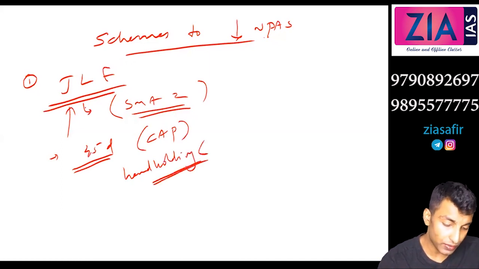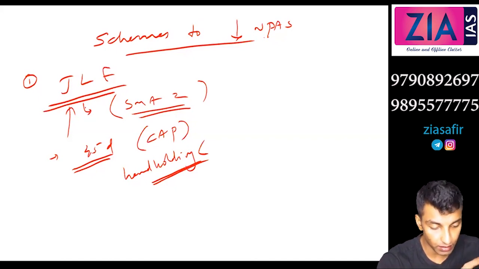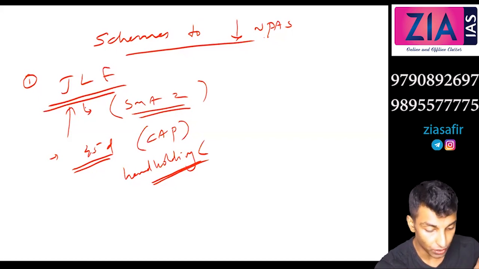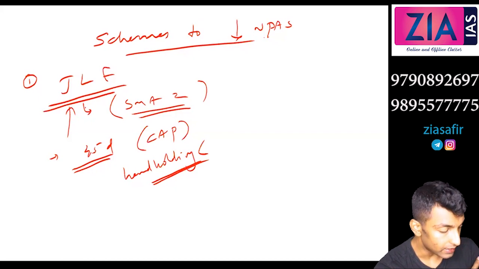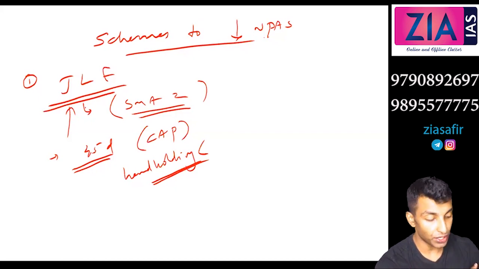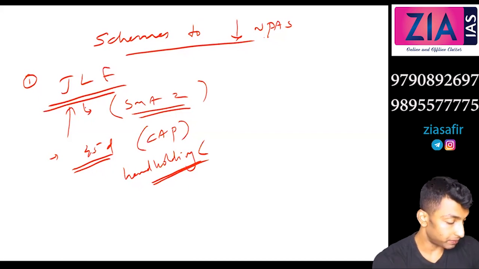So rarely this will happen because additional loan to promote stress related issues. So hand-holding, restructuring of loans, that is mostly the possibility, restructuring of loan and recovery.